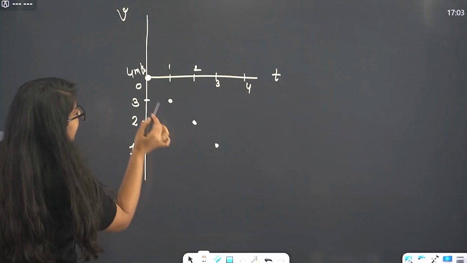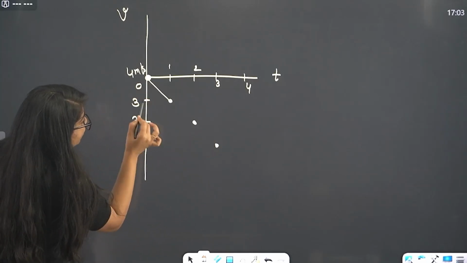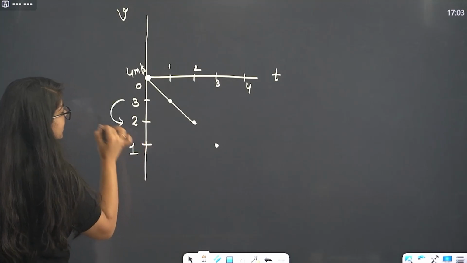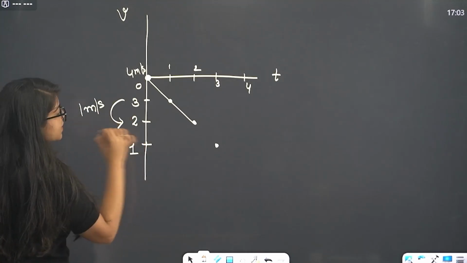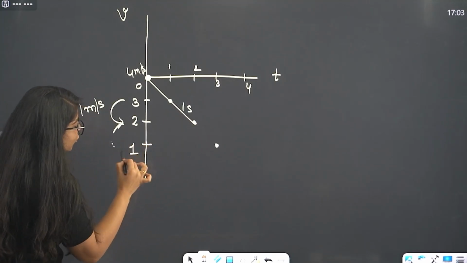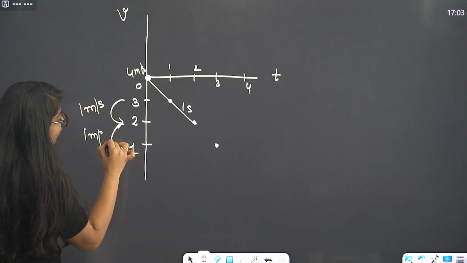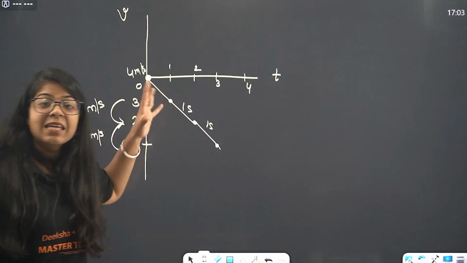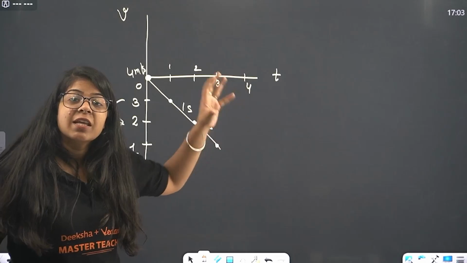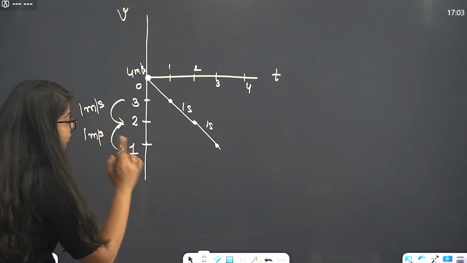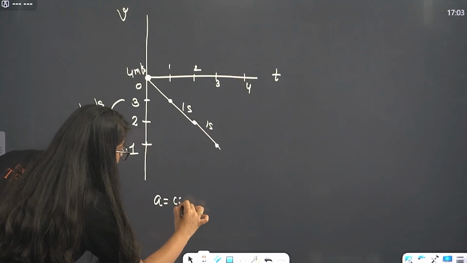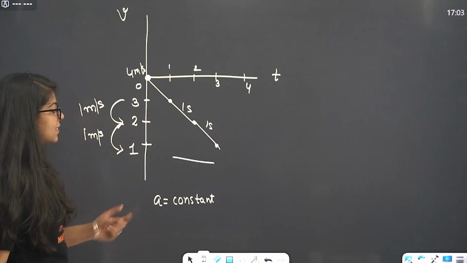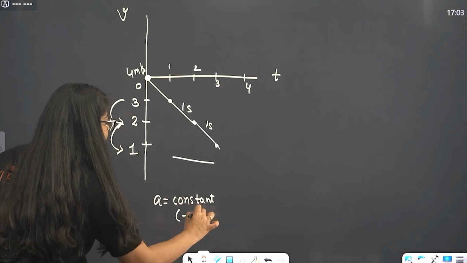So what is happening? In 1 second, 4 to 3. In 1 to 2 second, 3 to 2. Okay. So the change is 1 meter per second in 1 second. Again 2 to 1, 1 meter per second of change in velocity in another 1 second. So an equal amount of velocity is changing in equal intervals of time. That means acceleration will be constant. It will be constant, and since velocity is decreasing, acceleration will be a negative value.